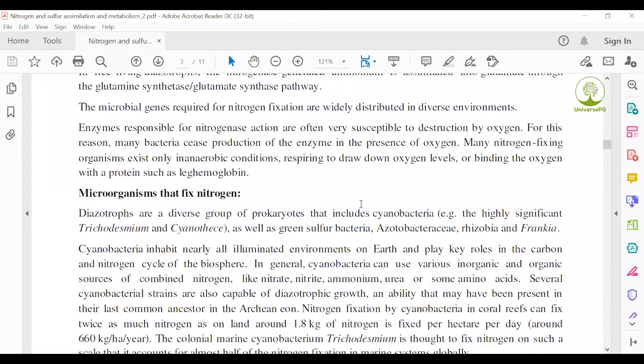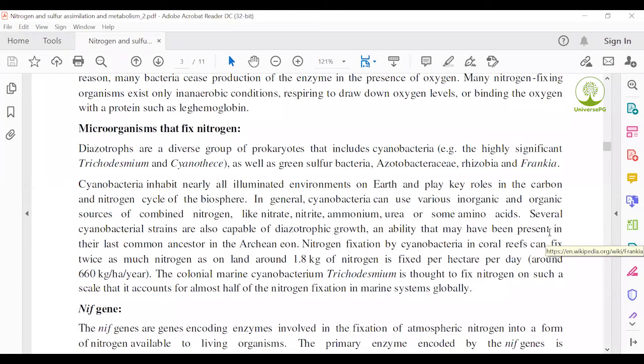Microorganisms that fix nitrogen. Which microorganisms are generally involved in nitrogen fixation? In nitrogen fixation, diazotrophs are a diverse group of prokaryotes that include cyanobacteria, Trichodesmium, some green sulfur bacteria, Azotobacter, Rhizobium, and Frankia. This type of microorganism is generally involved in the fixation of nitrogen.